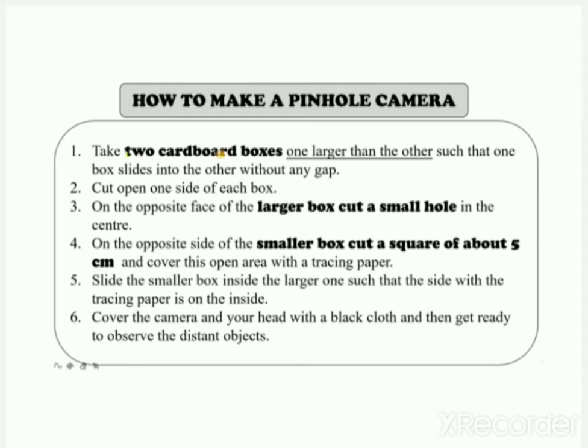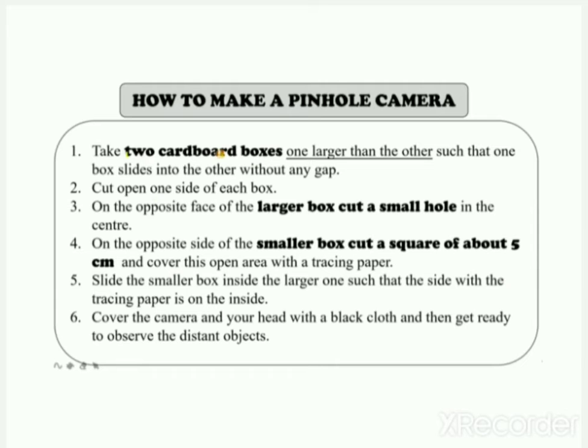Take two cardboard boxes, one larger than the other, such that one box slides into the other without any gap. One is a little bit larger than the other in a manner that one box slides into the other without any gap.